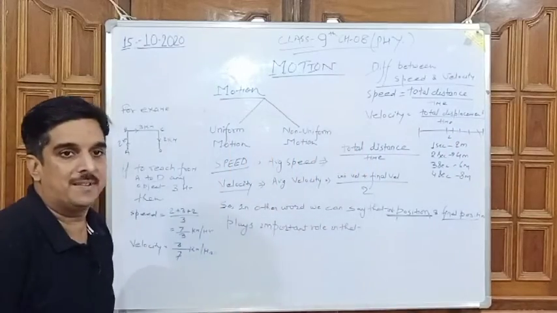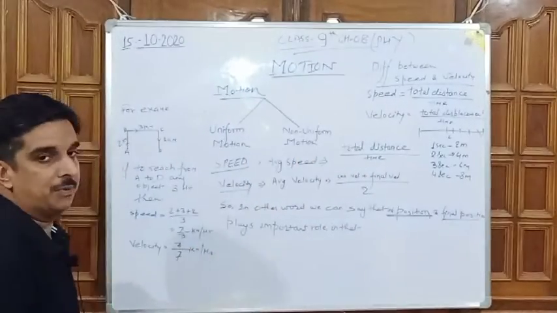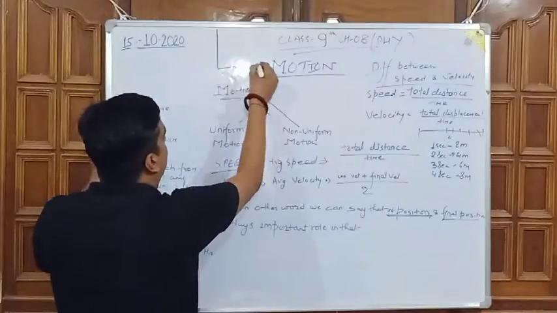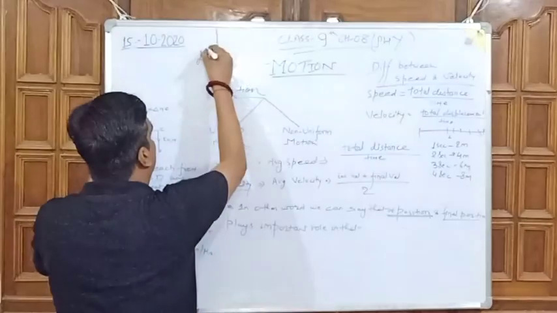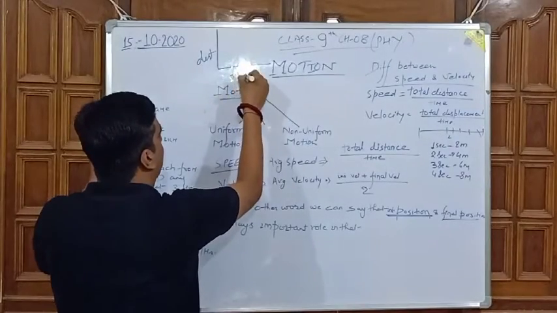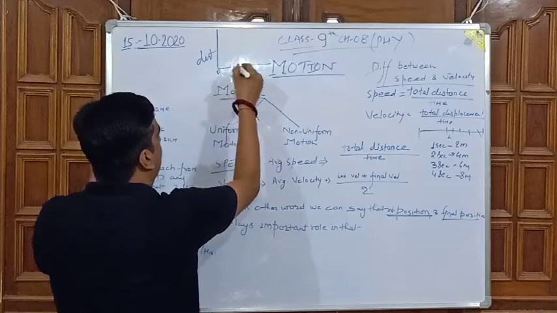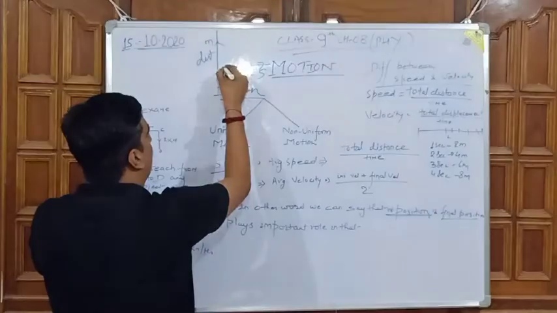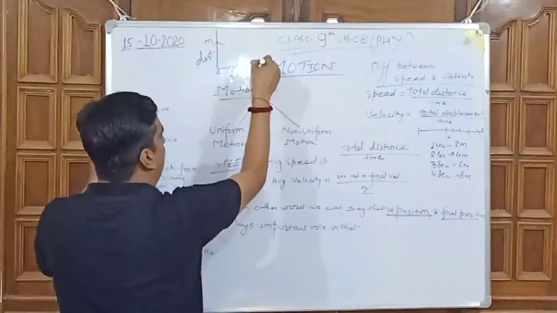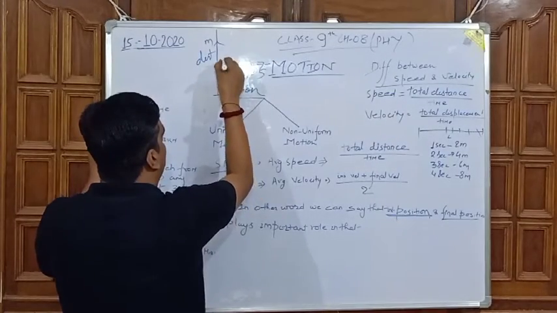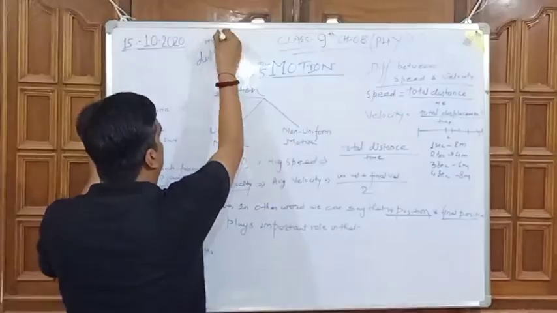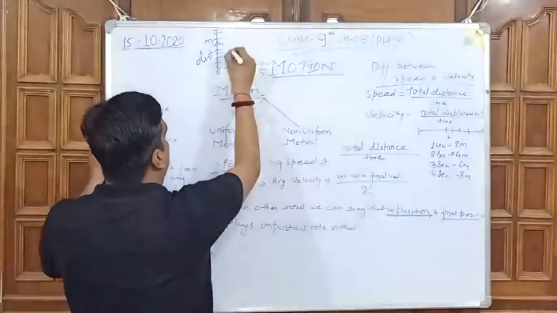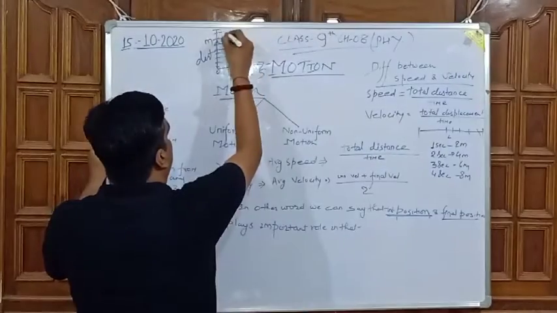So we can represent it in the form of a graph. We'll make a distance-time graph. 0, with seconds on one axis and meters on the other. 1, 2, 3, 4, 5, 6, and 1, 2, 3, 4, 5, 6. First second 2 meter, second 4, third one 6, fourth one 8.